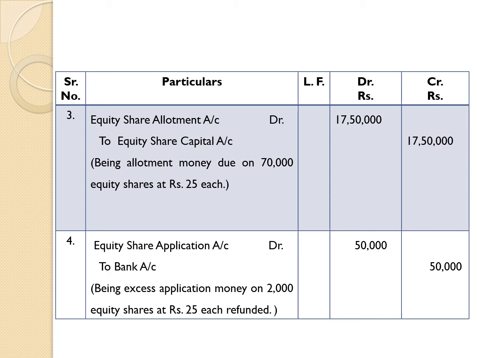Here we are showing the amount due on allotment. Therefore, equity share allotment account debit 17 lakh 50,000 to equity share capital account 17 lakh 50,000. Being allotment money due on 70,000 equity shares at rupees 25 each.